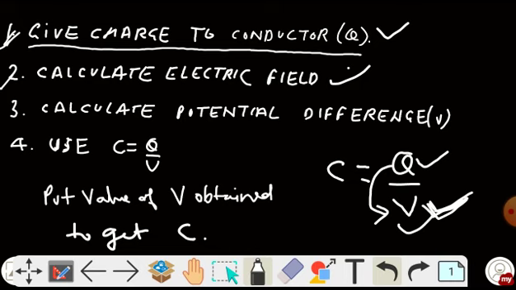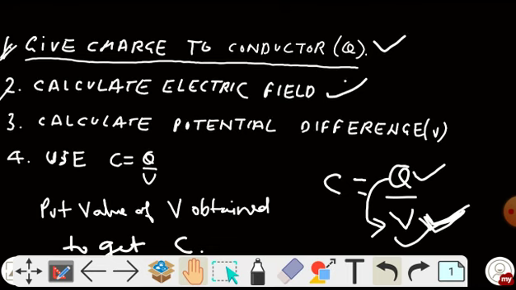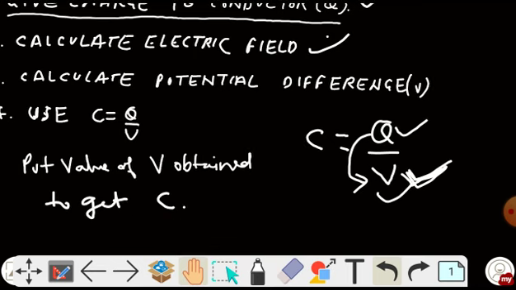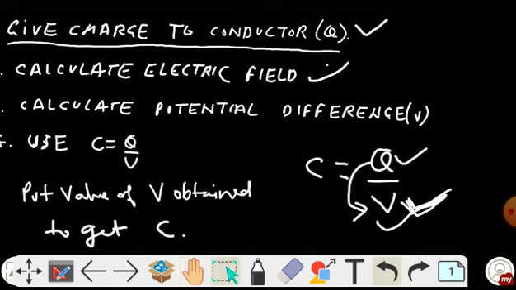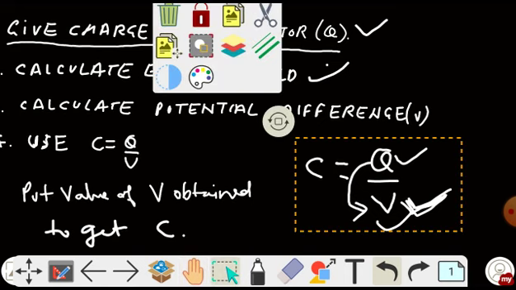Okay, now the second step is the calculation of electric field. That means calculate the electric field. Now the third step is, once we know the expression for electric field, we know how to calculate the potential. It is very simple. We know how to calculate the potential once we know the electric field. Let me show you how.